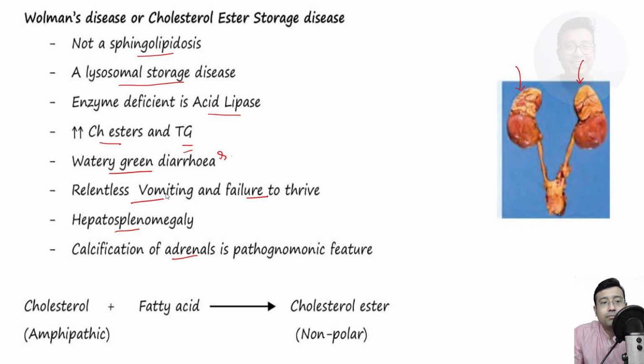So you see, in addition, since cholesterol is also mentioned in your competency, number one, you need to know the structure of cholesterol, the cyclopentanoperhydrophenanthrene, that is CPP ring. Also, you need to know cholesterol is itself an amphipathic molecule, okay? But when it combines with fatty acid, it becomes non-polar. Combining with fatty acid, cholesterol becomes cholesterol ester.